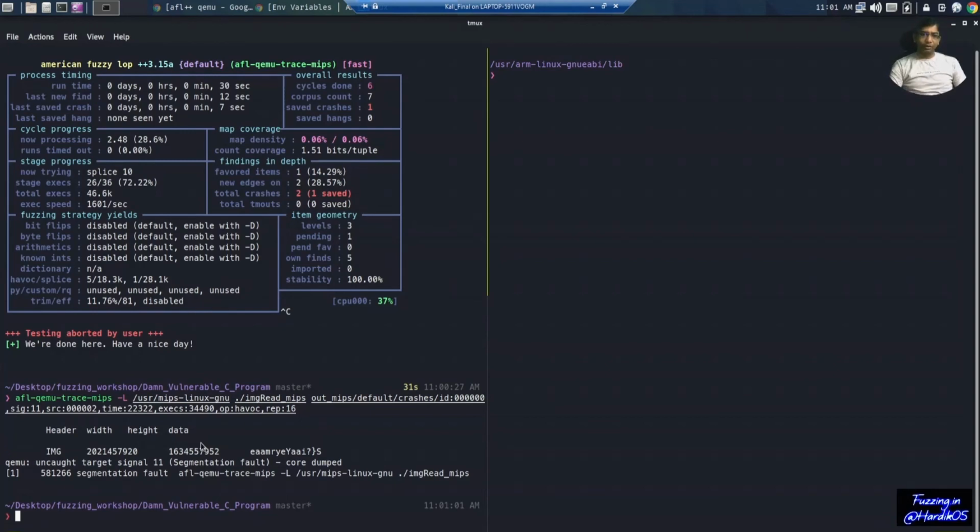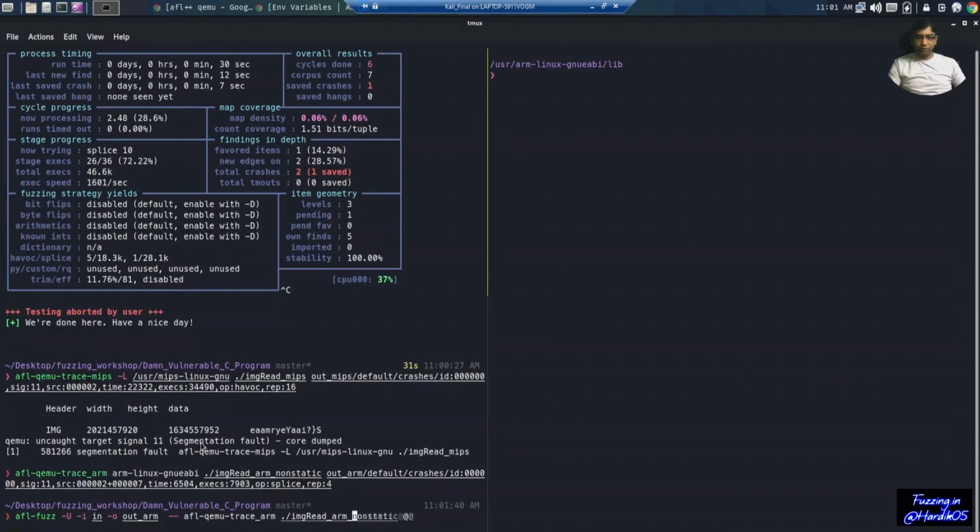So in this way you can fuzz various architectures with AFL on a Linux system. And now one more thing, if you want to fuzz a static binary, then you don't need to give this library path which we are giving over here. So what we can do, I can show you, I can actually remove this and use the static binary, and run it.